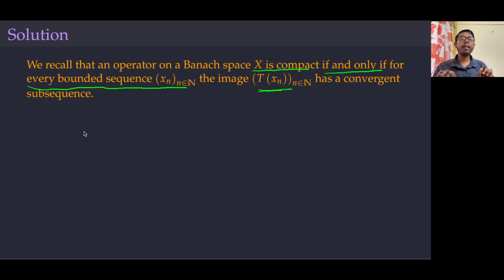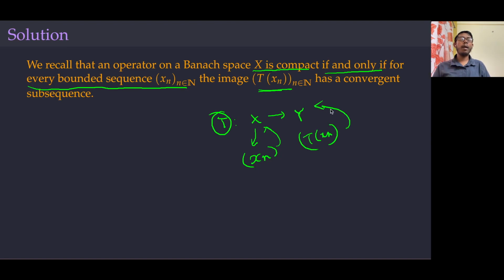If T is from X to Y, we say that this is a compact operator if I take a bounded sequence in X, then the image must have a convergent subsequence. Using this you can try this problem, and let's see how to solve this.